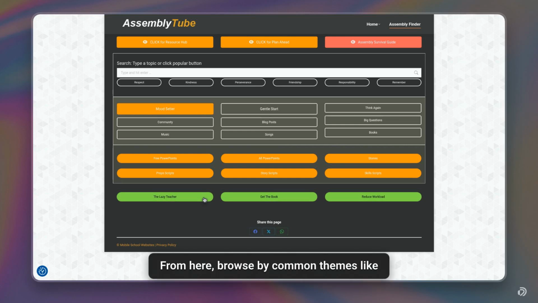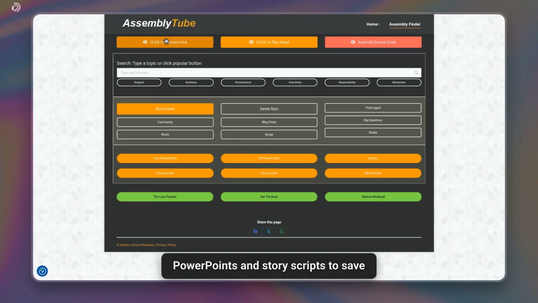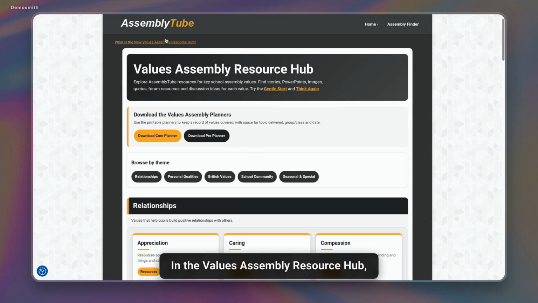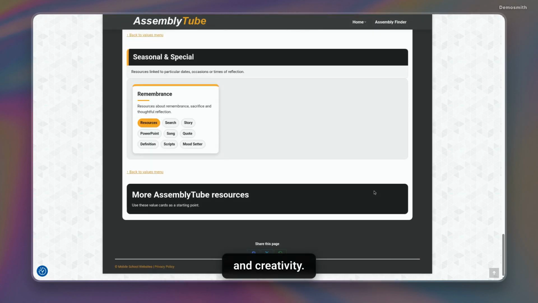From here, browse by common themes like kindness and respect, or jump to free PowerPoints and story scripts to save hours of planning time. In the Values Assembly Resource Hub, content is organized by theme. This makes it easy to find material on relationships or qualities like courage and creativity.